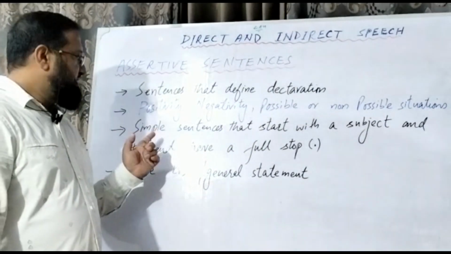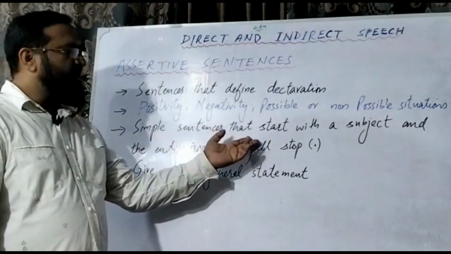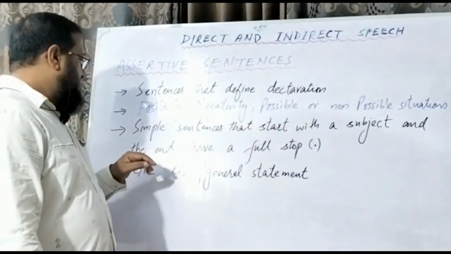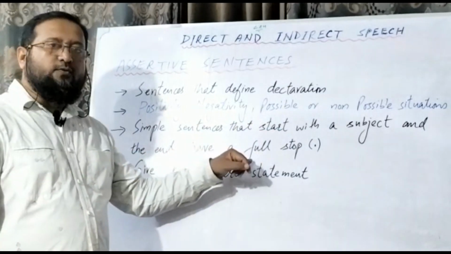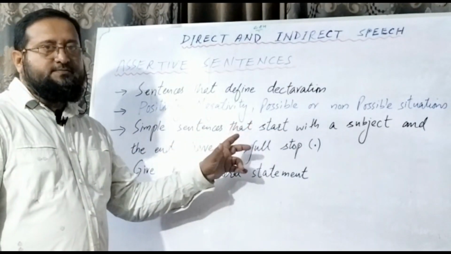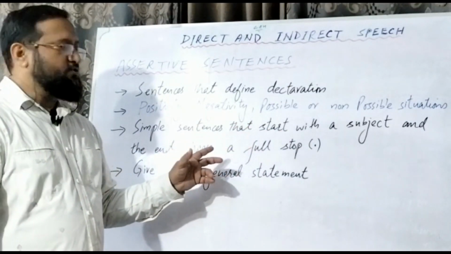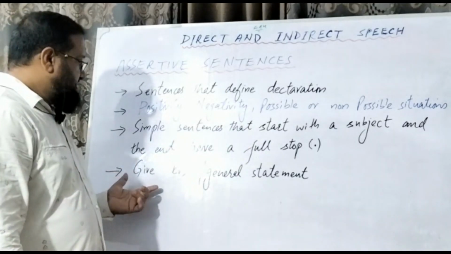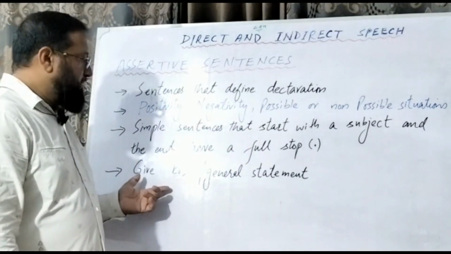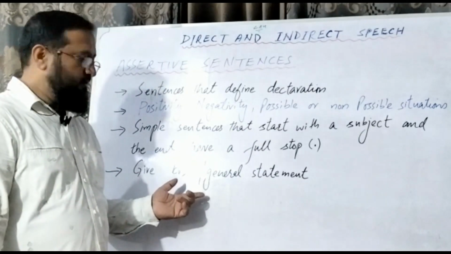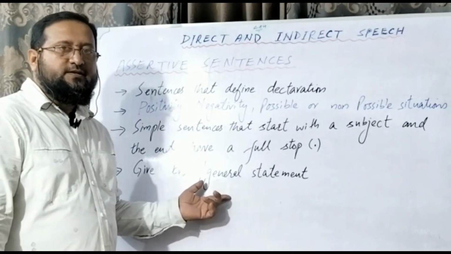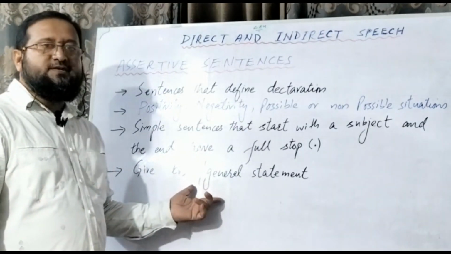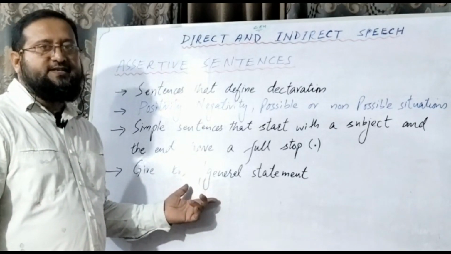Another definition is that these are simple sentences that start with the subject and end with a full stop. Then these sentences give a basic statement or general statement. So basic and general statements are provided in assertive sentences.